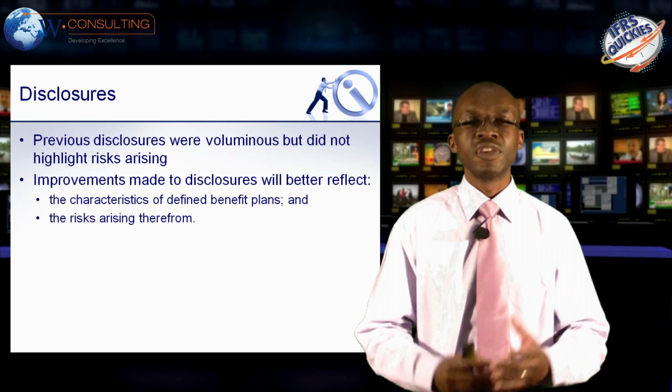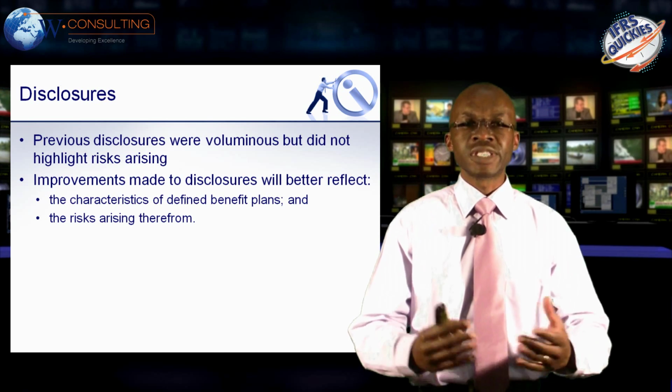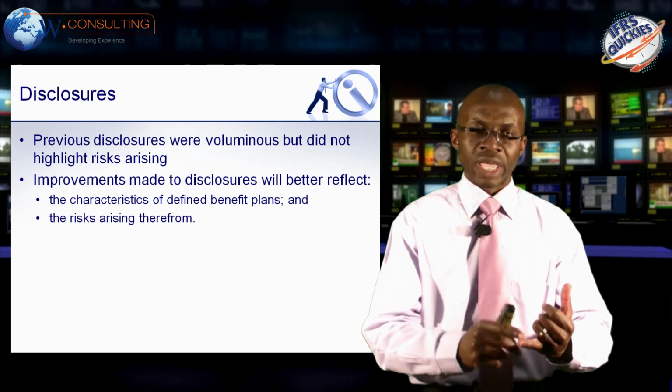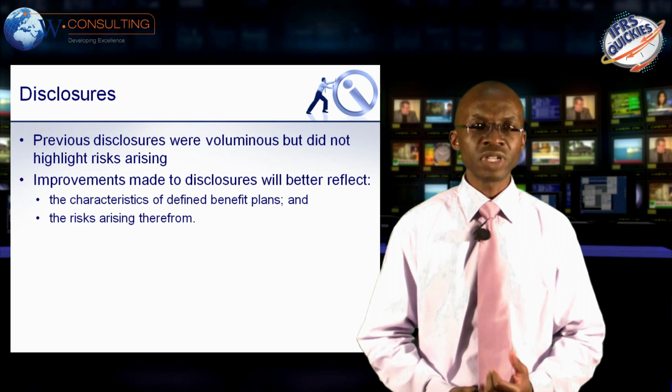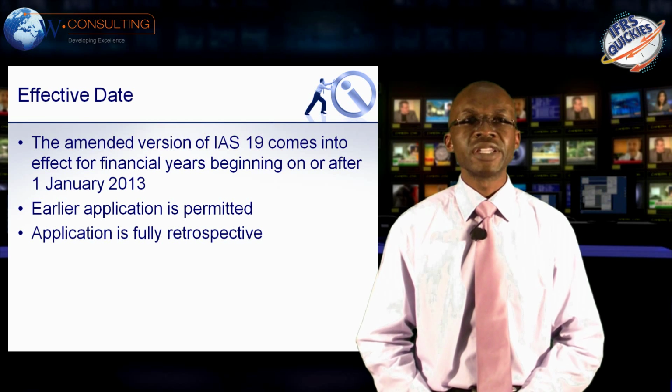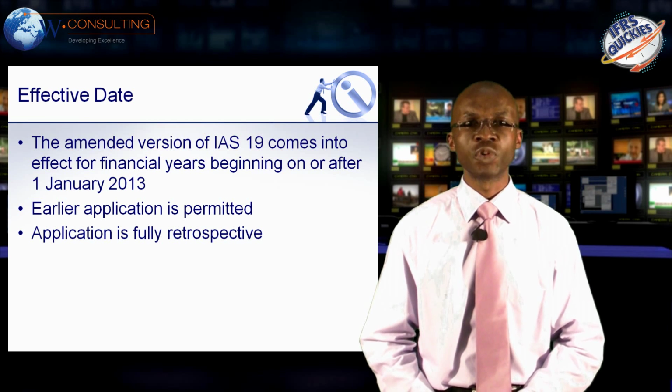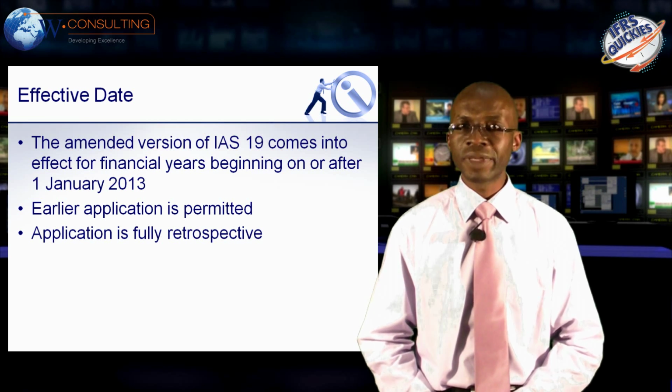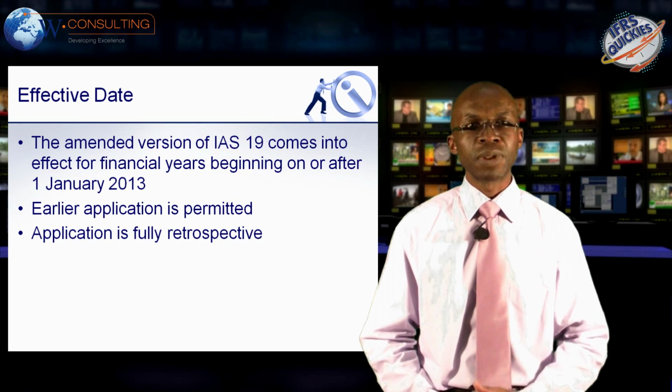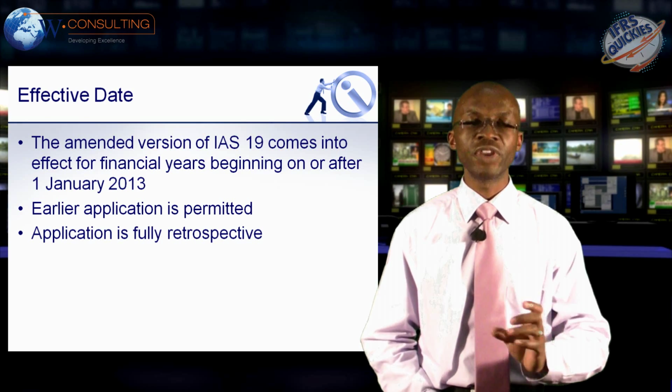The improvements that have now been made will essentially address, first of all, the characteristics of the defined benefit plans that we've got. We'll be required to go and show a lot more information about the defined benefit plans and any risks that arise from the defined benefit plan. All these changes are effective for periods beginning on or after 1 January 2013. Early application is permitted, but where you do early apply it, you have to go and apply the standard fully retrospectively and disclose this to us in your financial statements.